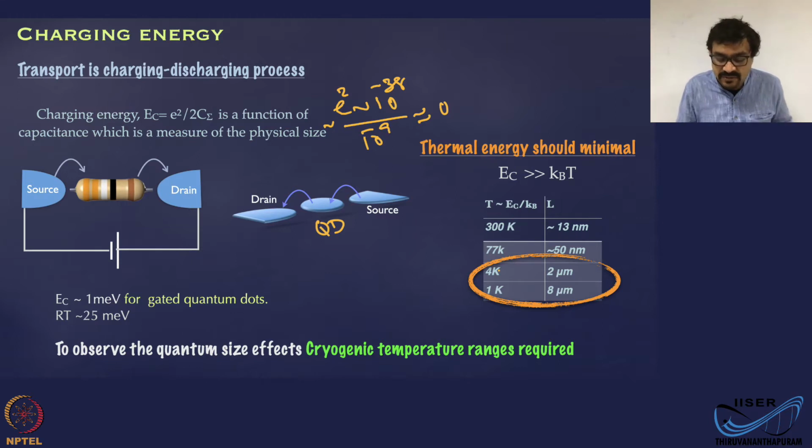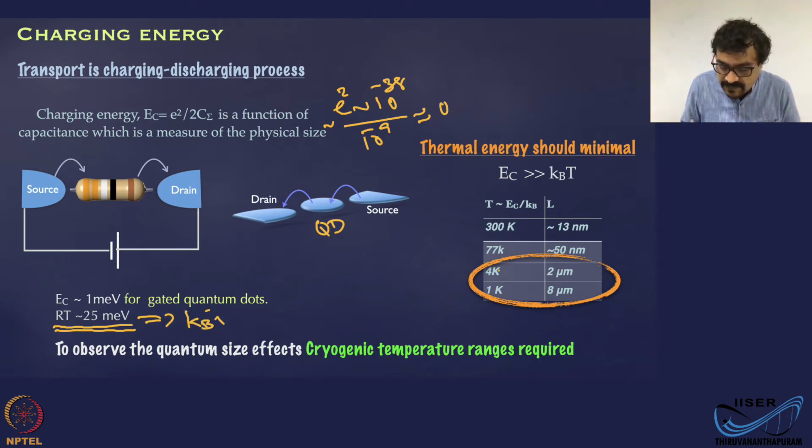And just to give you a reference, room temperature is something like 25 milli electron volt. That is the energy of room temperature, that is the KBT for room temperature.